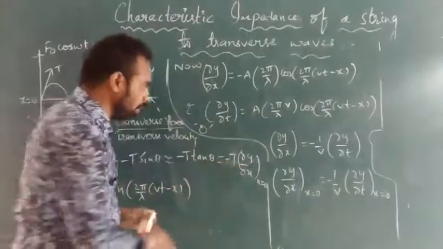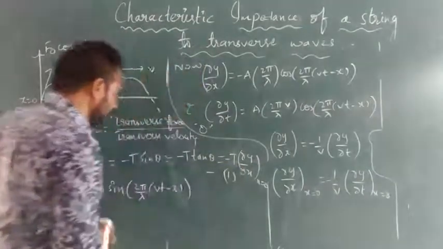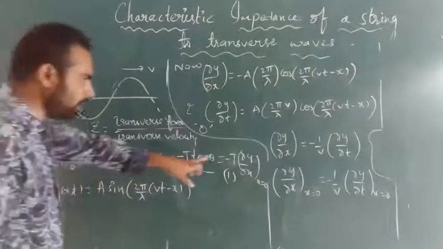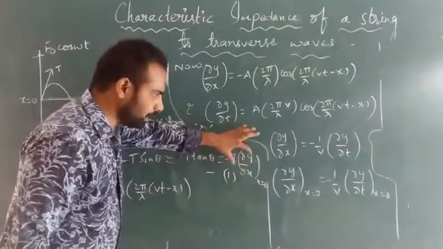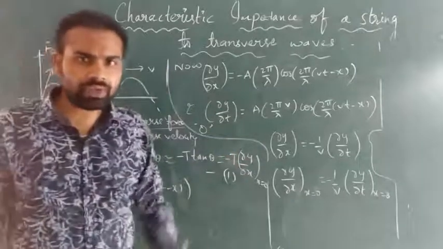∂y/∂x value. Let us consider this equation as 1. So f₀ cos ωt is equal to −T ∂y/∂x. Here we are going to find this ∂y/∂x value. We don't know that value, we are going to find it.